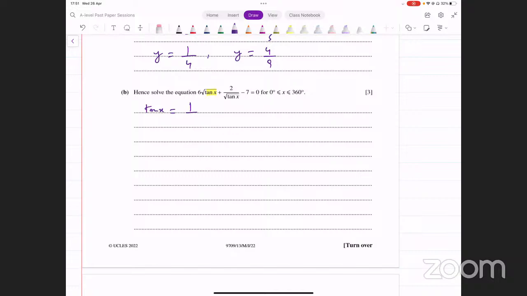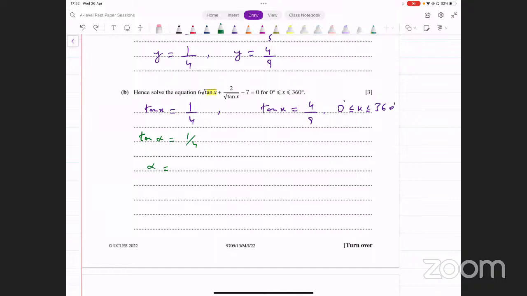So you get two equations from this. You get tan x equals 1 over 4, or you get tan x equals 4 over 9. And the interval that you have is from 0 to 360. You have to solve both equations for x between 0 and 360. Now, for the first case, let's find the basic angle. We say tan alpha equals 1 over 4. The angle is in degrees, so we take the tan inverse. You have to ensure your calculator is in degrees. That's really important. Tan inverse of 1 divided by 4.